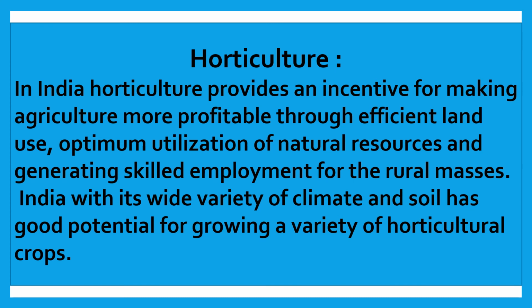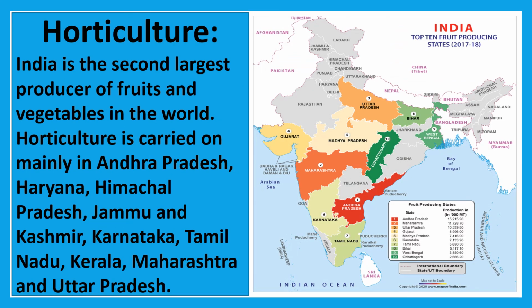India, with its wide variety of climate and soil, has good potential for growing a variety of horticultural crops. India is the second largest producer of fruit and vegetables in the world. Horticulture is carried on mainly in Andhra Pradesh, Jammu and Kashmir, Karnataka, Tamil Nadu, Kerala, Maharashtra, Uttar Pradesh.